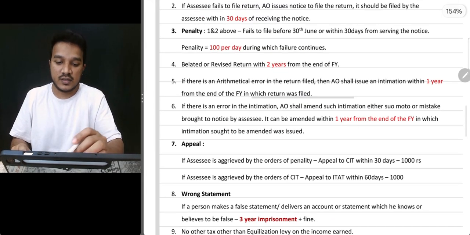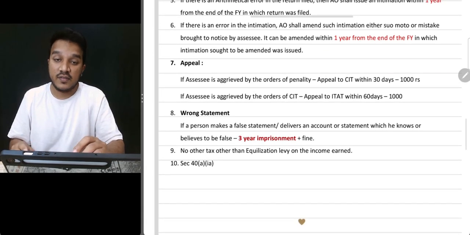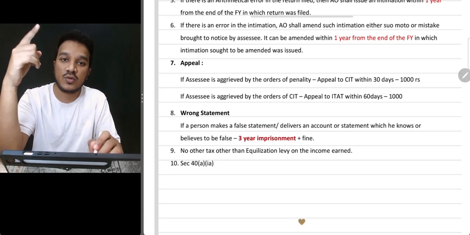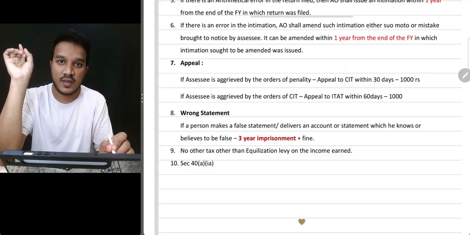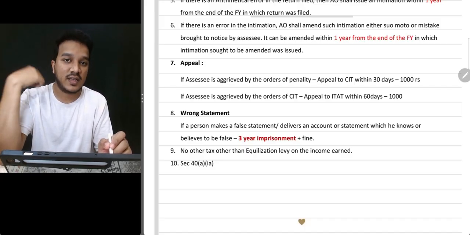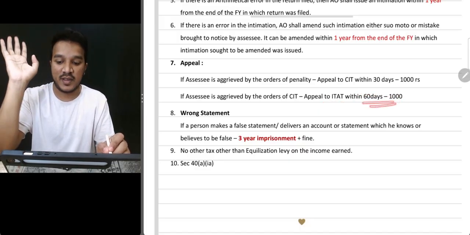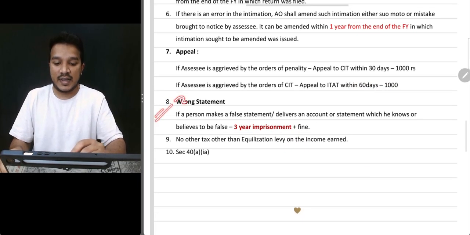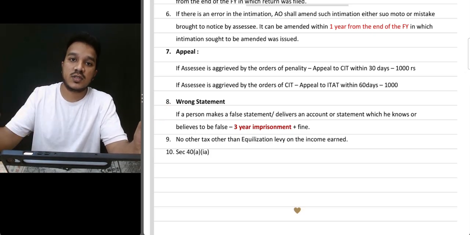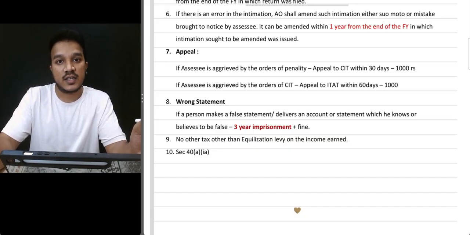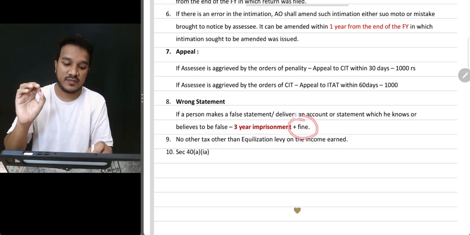Now appeal. Here there is a penalty, 100 per day during which the failure continues. If the assessee did not like that, then he can go and appeal to the commissioner, within 30 days by paying an extra 1000 rupees. Okay, now the commissioner has given the order. If the assessee did not like that, he will go to ITAT within 60 days by paying 1000 rupees extra. At any point of time, if the assessee has published or given any wrong statement or false statement knowing it to be false, then in that case there will be imprisonment of 3 years plus fine.